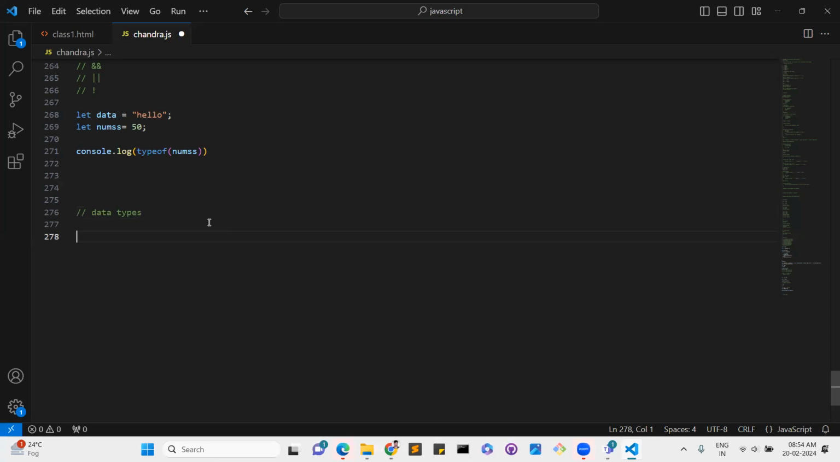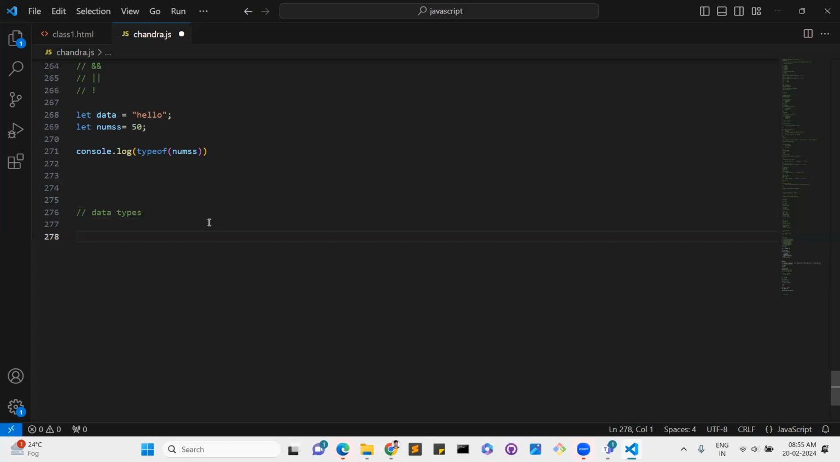We have different data types in JavaScript. First is the primitive data type, and next is the non-primitive data type. Primitive data types are the inbuilt data types that JavaScript provides. Primitive data types are numbers, strings, boolean, null, and undefined. Non-primitive data types are arrays and objects.